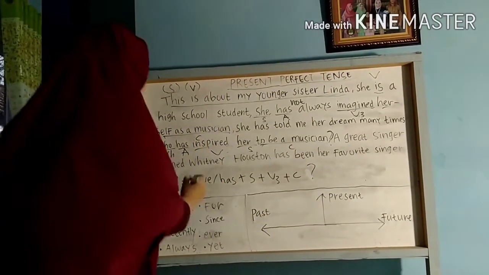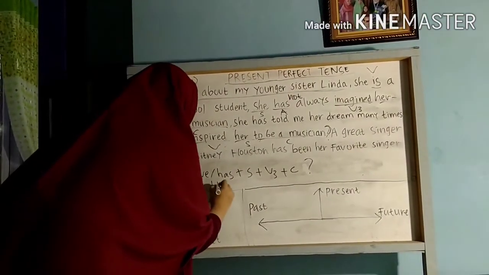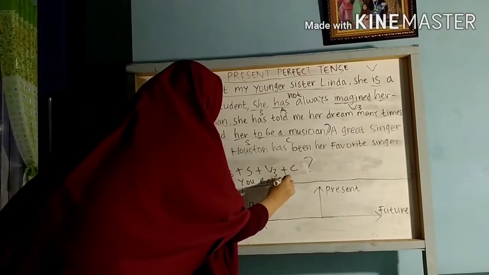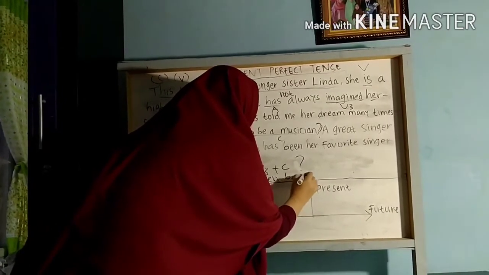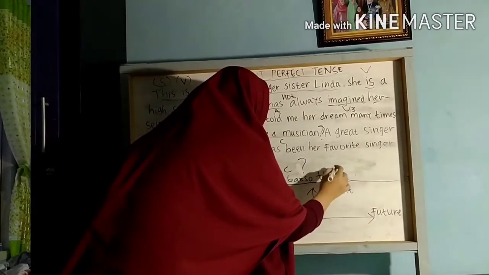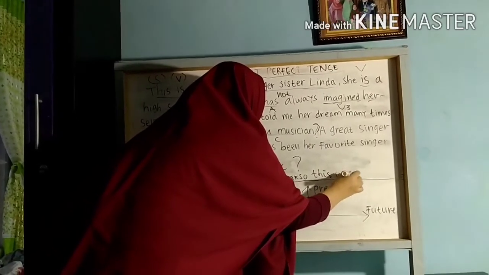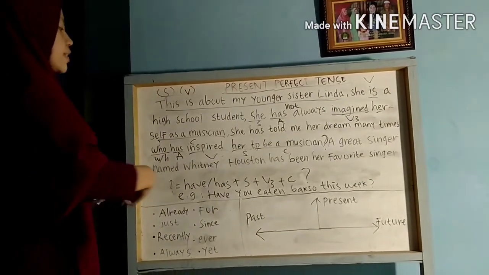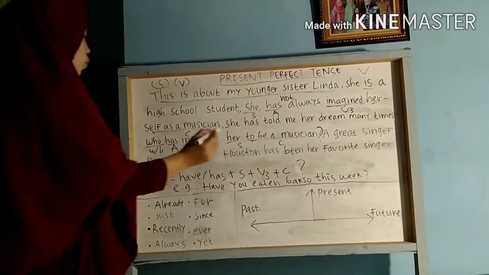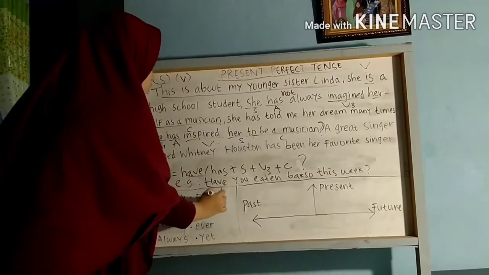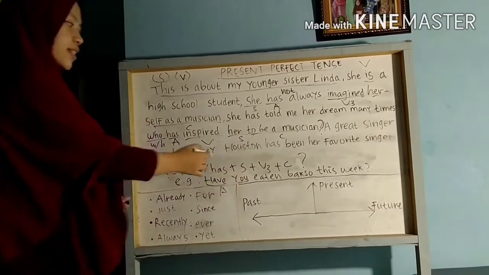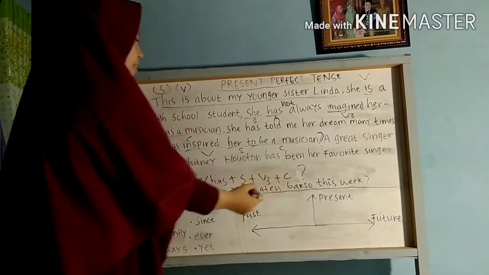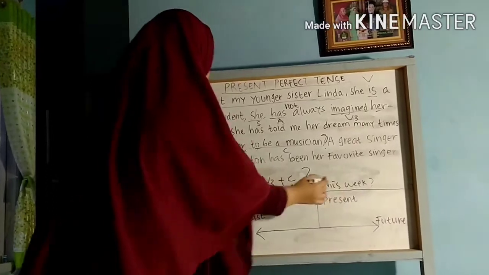For example: have you eaten bakso this week? So have is the auxiliary, you is the subject, eaten is the verb 3 of eat, and the complement is bakso this week. So this is the complement. You got it?